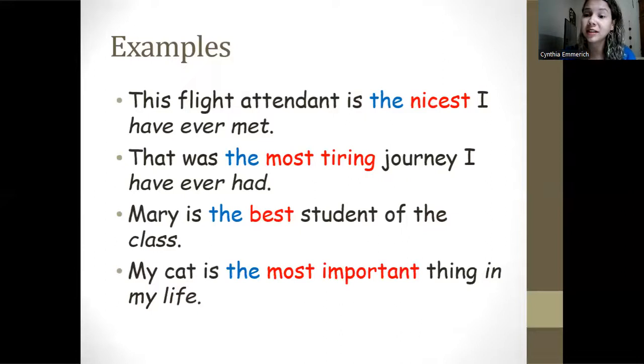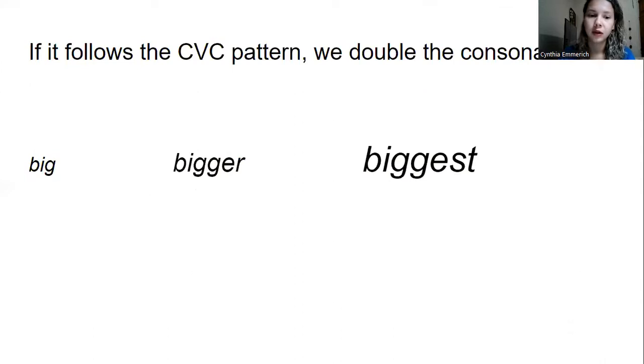Okay, so tell me, what's the most important thing in your life? Your dog, right? Almost animal. So let's say, my dog is the most important thing in my life. My dog. Very good. Okay.